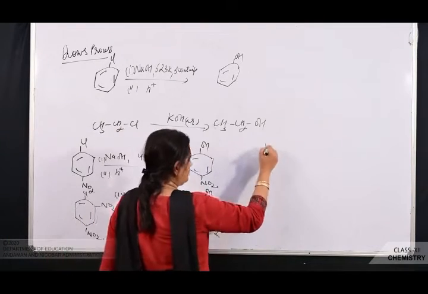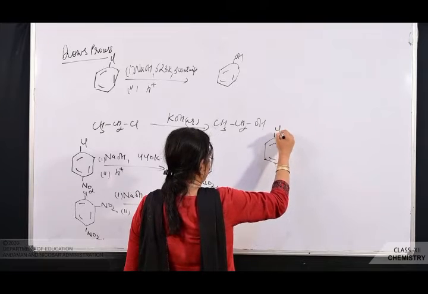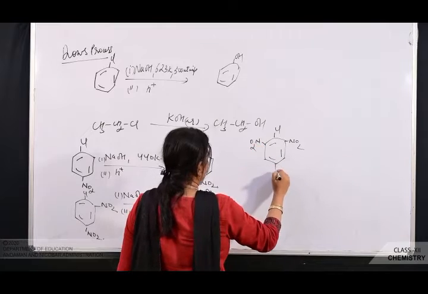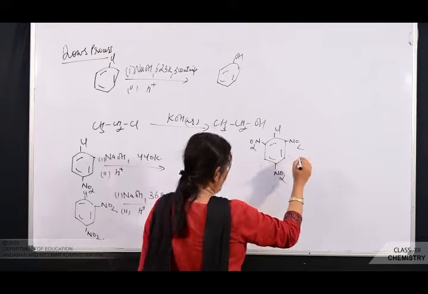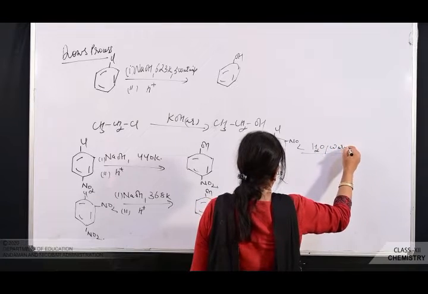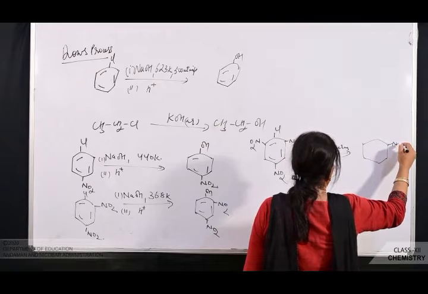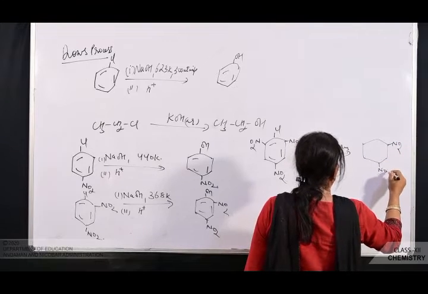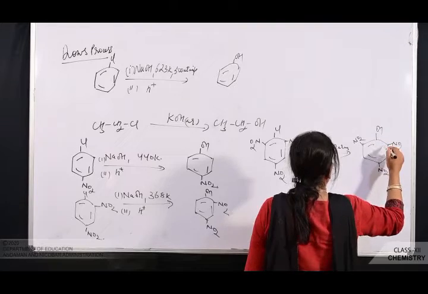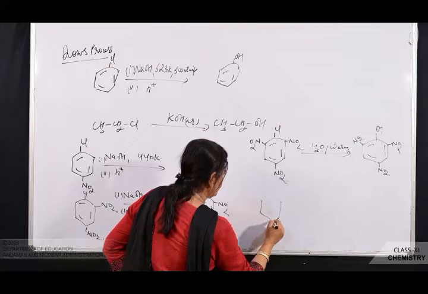Next here you see, both the ortho positions and the para position I have introduced the NO2 group. Here you just have to warm with water and you are getting phenol.